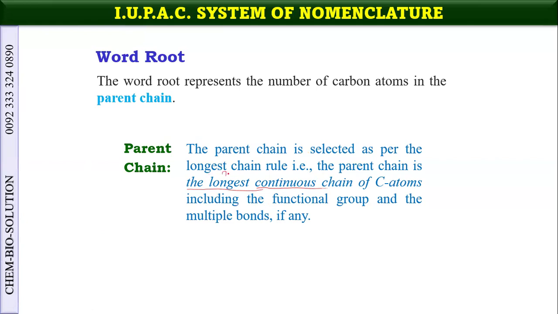So this is a very important point. One, it should be continuous. Two, possibly all the functional groups should be there, and all the groups. And multiple bonds are also functional groups. Remember that.